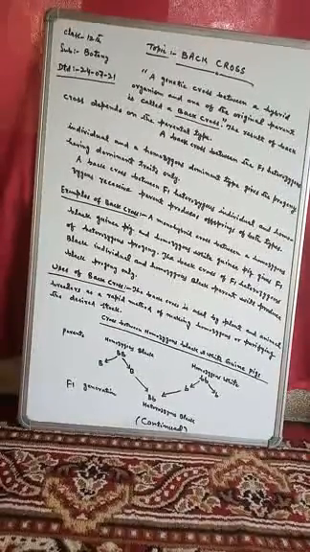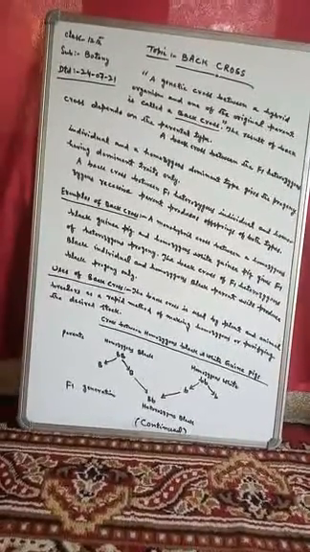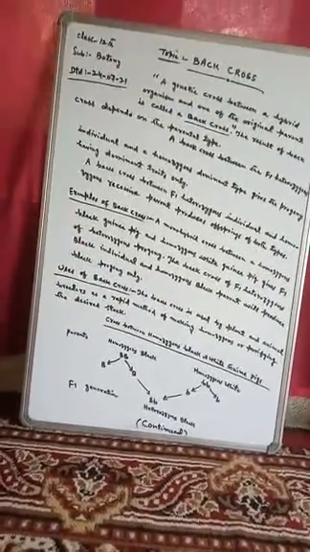A genetic cross between a hybrid organism and one of the original parents is called a back cross. So this is the definition of back cross. The result of back cross depends on the parental type.